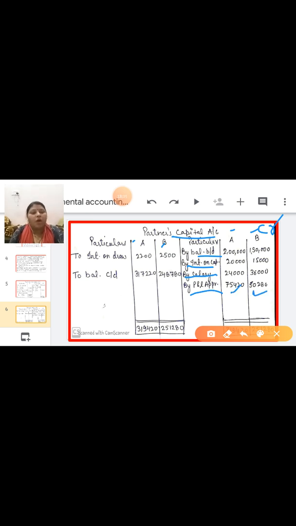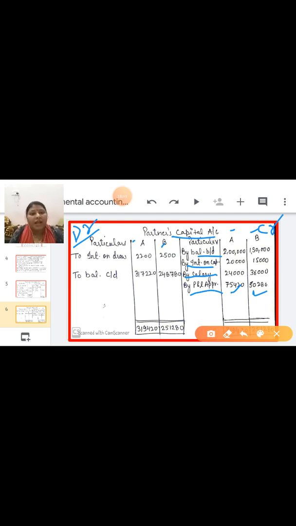Now come to the debit side. On the debit side you have to transfer from the P&L appropriation account all the credit side items, except the net profit, because the net profit is already a transferred amount.